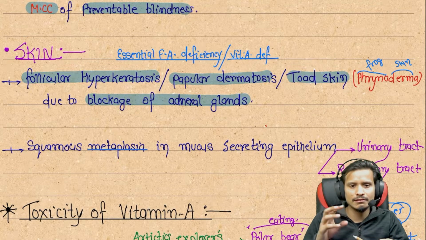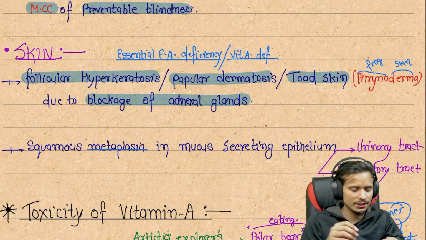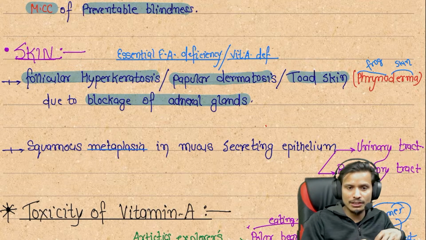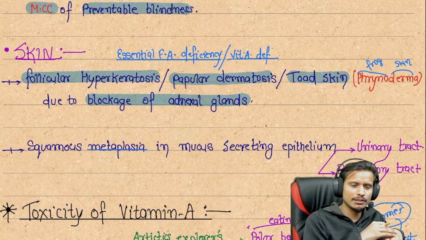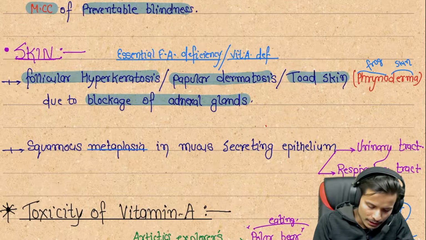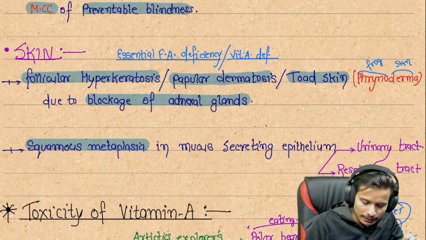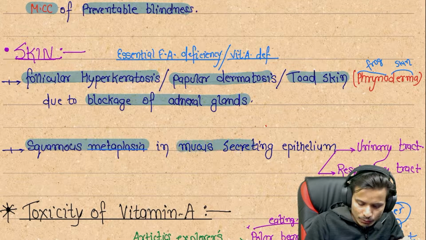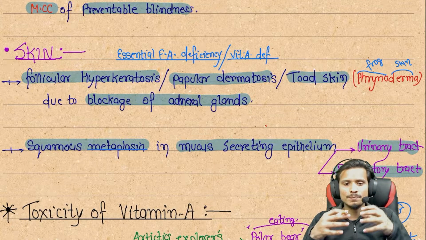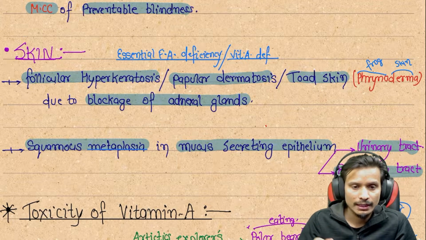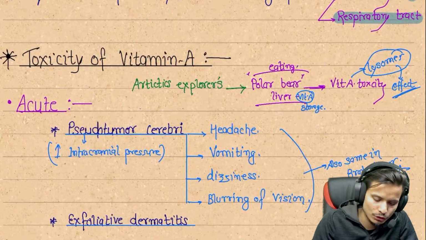Adnexal glands are a group of glands associated with our skin surface, such as sweat glands and other glands of the skin. They are situated just below the skin. Next is squamous metaplasia, a change in the epithelium of the skin. Next, the mucus secreting epithelium of the urinary tract and respiratory tract also changes due to vitamin A deficiency.